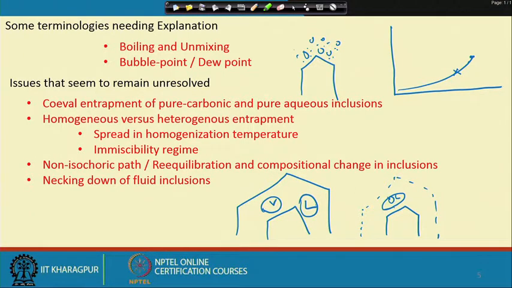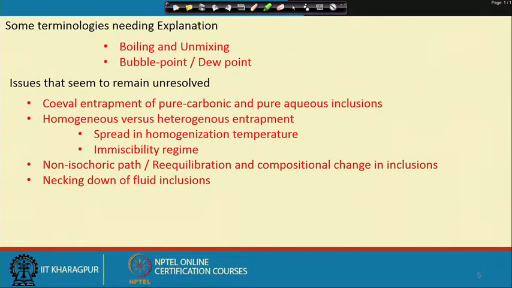But in contrast to that, we are considering a situation where the inclusion is trapped taking part liquid and a little bit of vapor. In that case the basic assumption is violated, and if we heat this inclusion in a homogenization run, then the temperature of homogenization that we get is not the condition of entrapment.